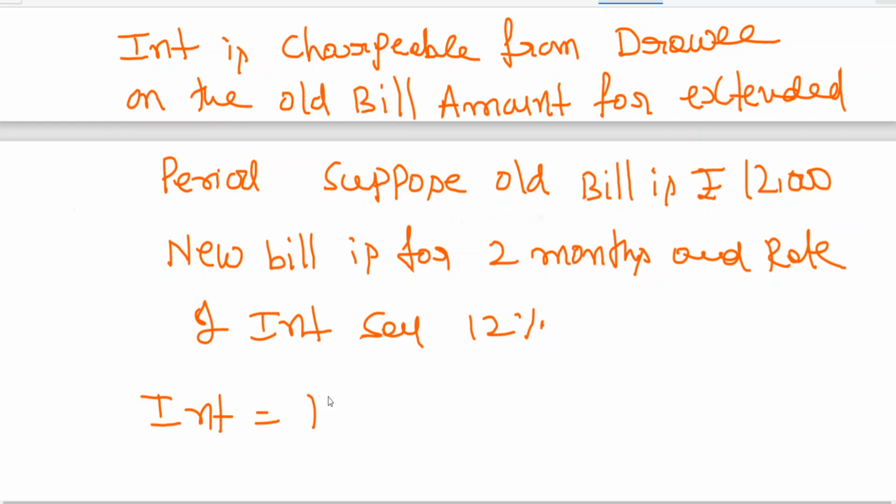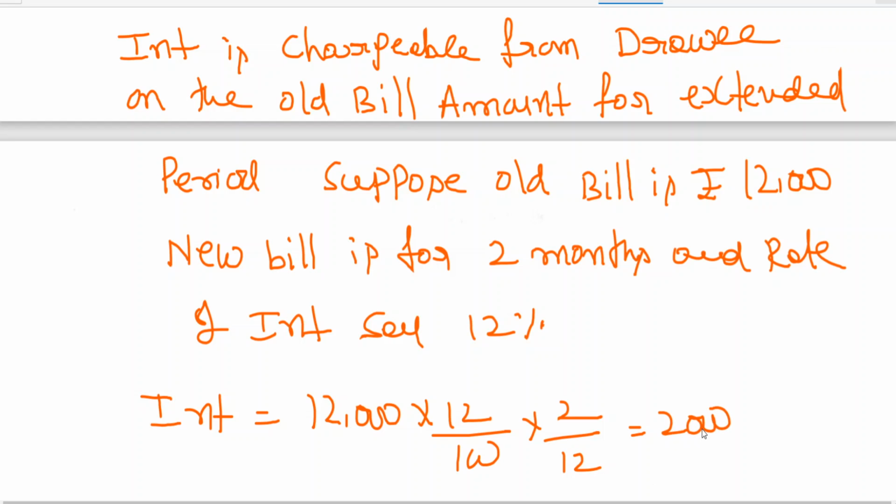Interest is equal to 12,000 into 12% into 2 by 12. 12,000 into 12% is coming to 1440.